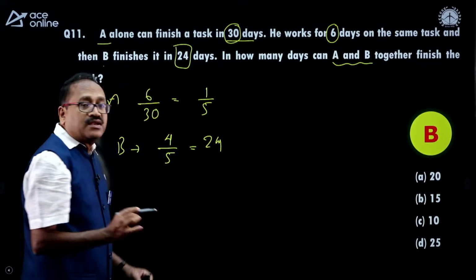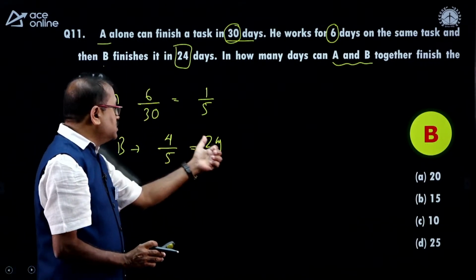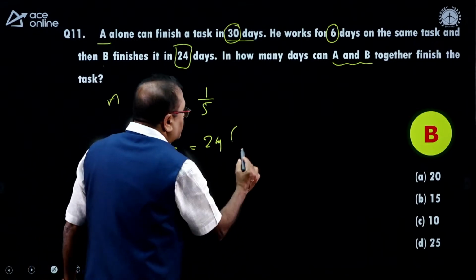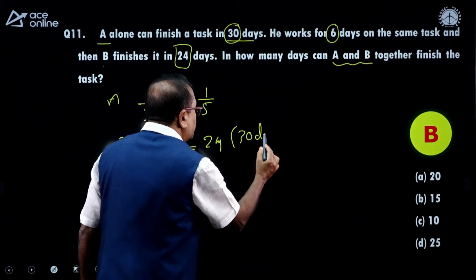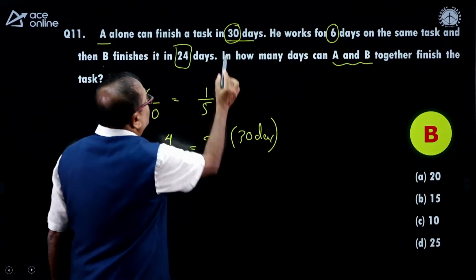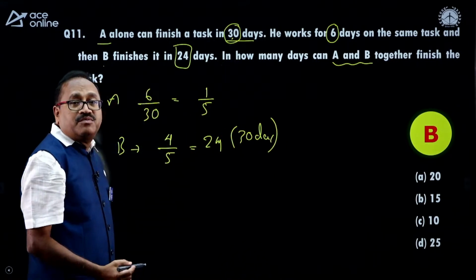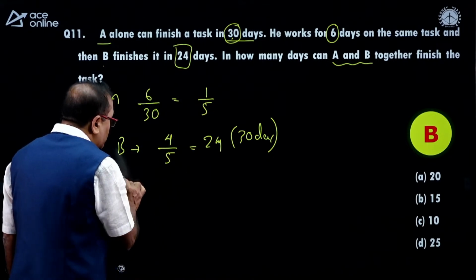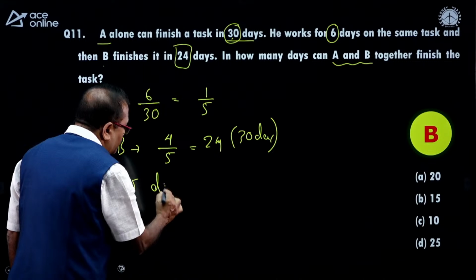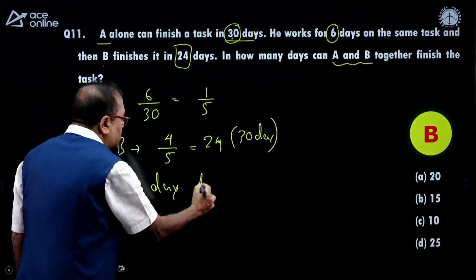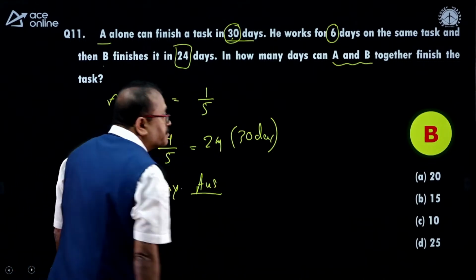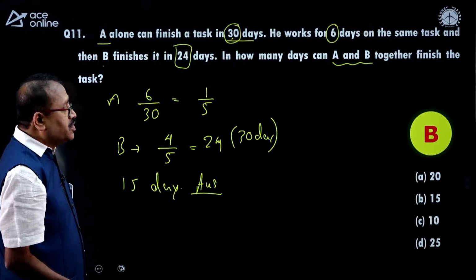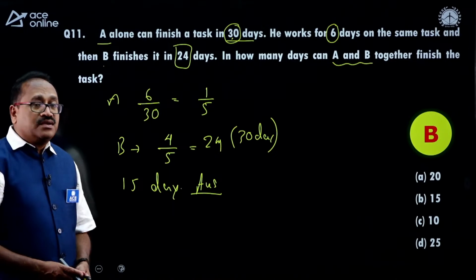So that means B can complete one work in how many days? This is 6 times 5, 6 is 30. So B can complete the work in 30 days. So we got it. A can do it in 30 days, B can complete the work in 30 days. When they together complete the work, the time taken will be 15 days. I think this is a repeated question. That's right, Pawan.